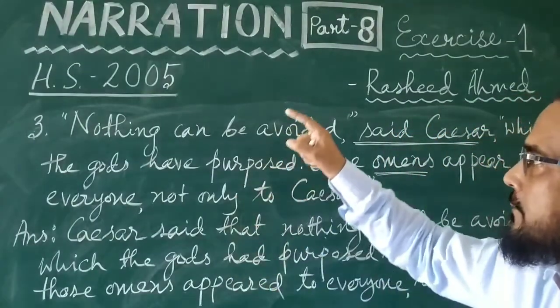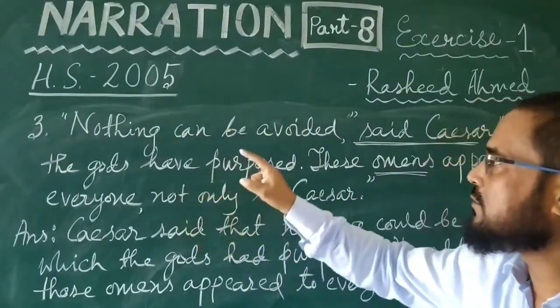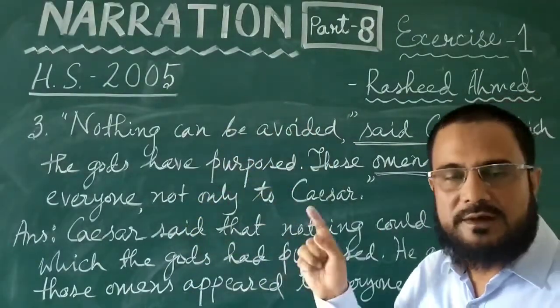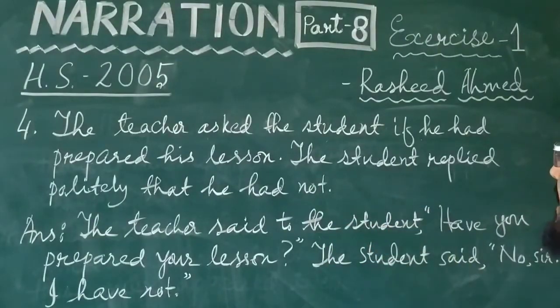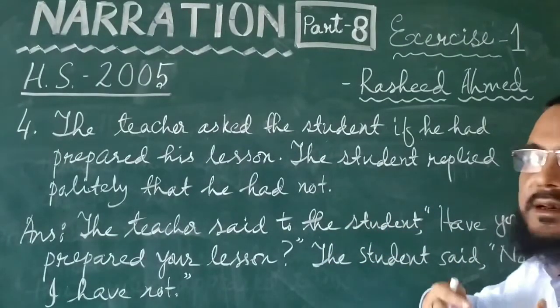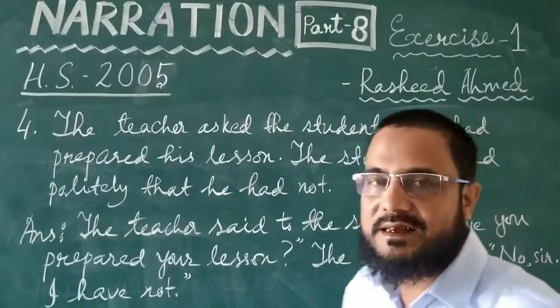So this was the first question that came in 2005, and we will now do the second question that came in 2005. This is number 4. The teacher asked the student if he had prepared his lesson. The student replied politely that he had not. This is in indirect narration.